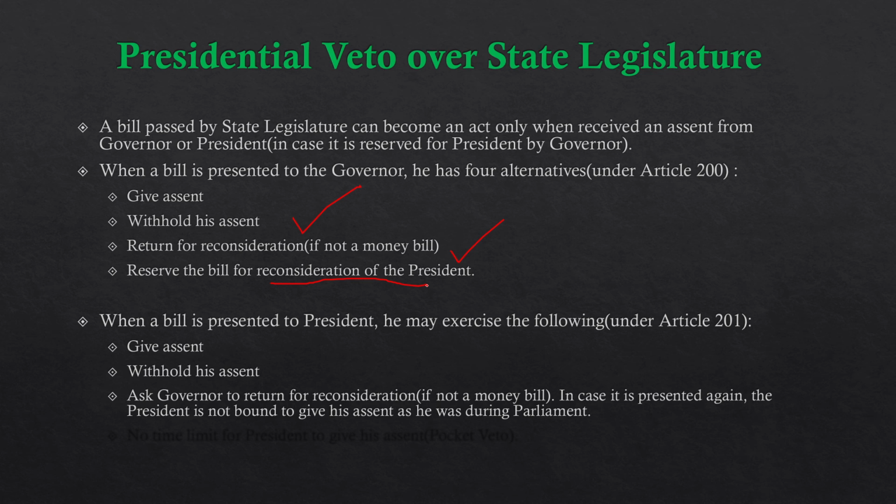So it is not obligatory for him even if it is presented again. And again, there is no time limit for the president to give his assent. So he enjoys suspensive veto, absolute veto, and pocket veto over the state legislature as well.